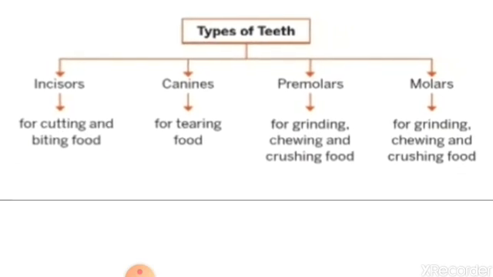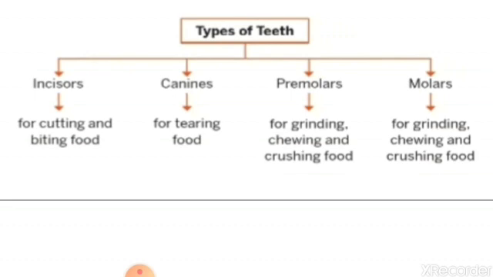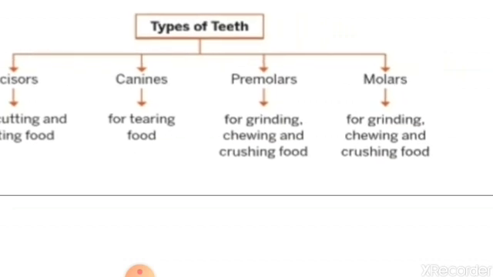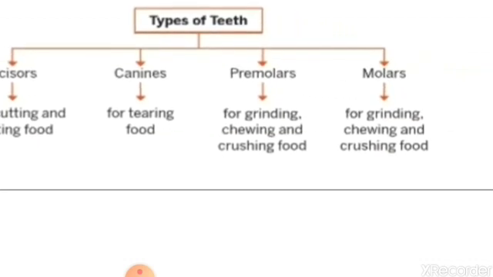Now the different types of teeth. Till now we have learned about 4 types of teeth: incisors, canines, premolars and molars. Incisors help for cutting and biting food. Canines help in tearing the food. Premolars are for grinding, chewing and crushing the food. And molars are for grinding, chewing and crushing the food.